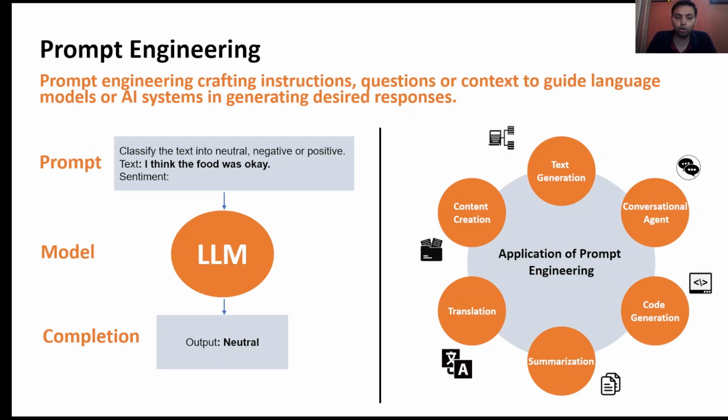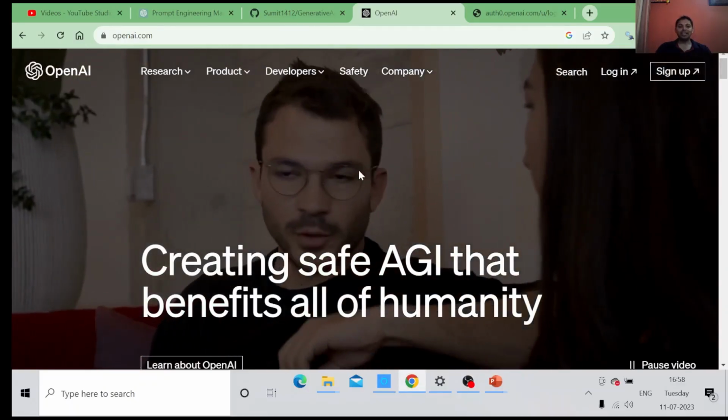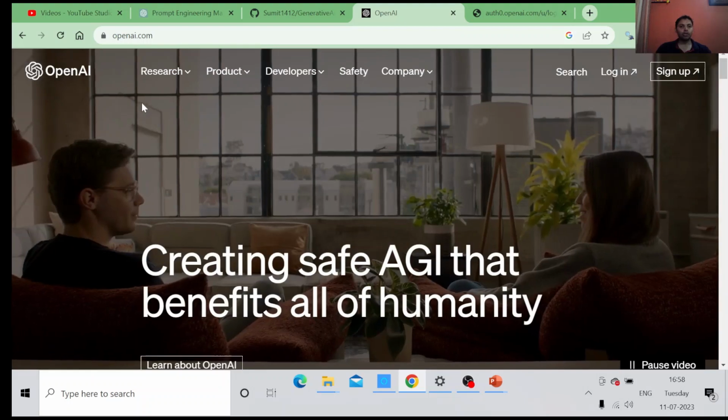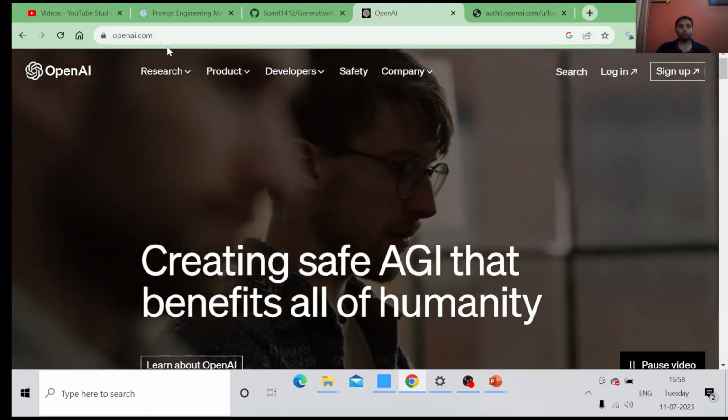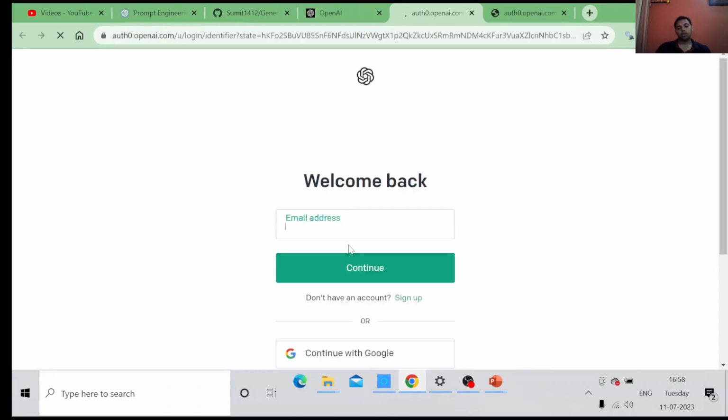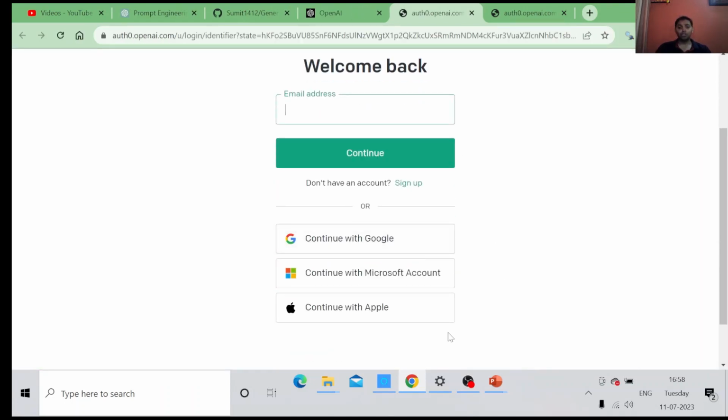Now we are going to show how you can connect the world of prompt engineering with the large language model. Now we know what prompt engineering is and it's time to get access to the OpenAI API key. In order to get access to the key, you have to log into this portal, that is openai.com. Click on login. It will give you different options to log in. I am going to opt for Google.